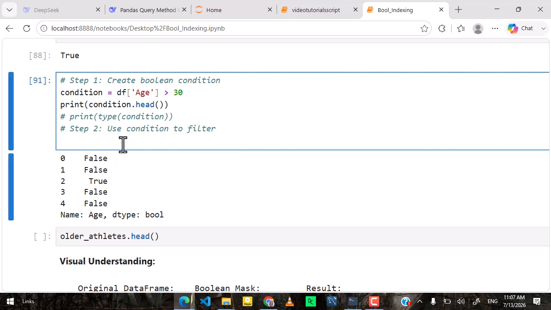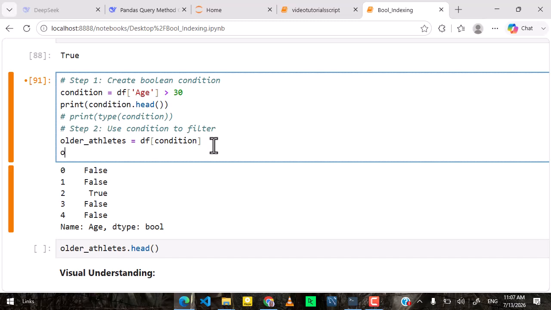Assuming we want to see older athletes, which are athletes whose age is greater than 30, we just pass the condition as our filtering condition. We pass this condition here because we saved it as a variable, and it means we now have a data frame of athletes who are older than 30.